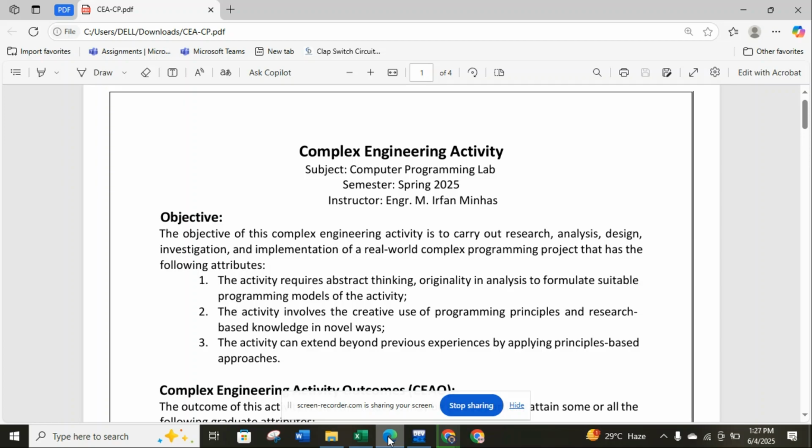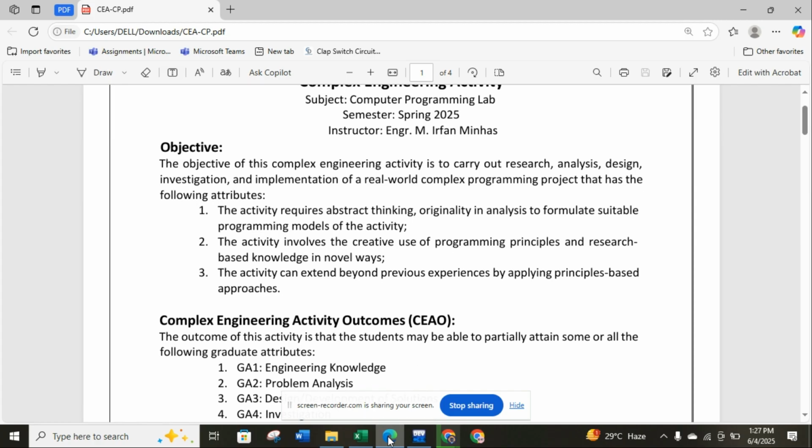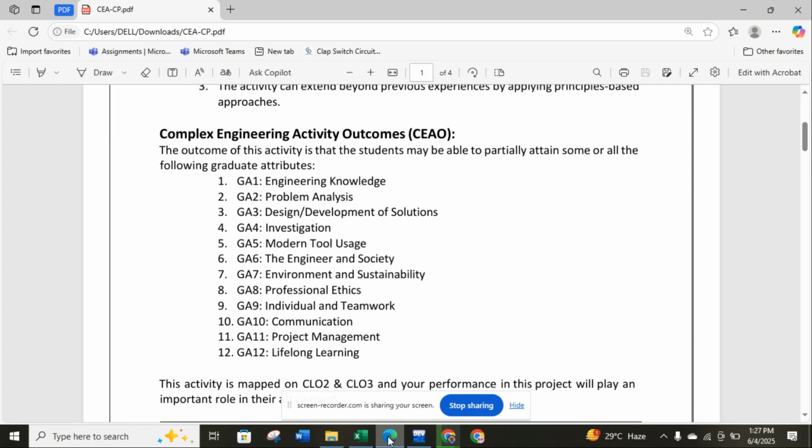Assalamu alaikum everyone. I am Saida Arzuzahara and I am here to present the project which was assigned to me by my lab engineer Mr. Irfan Minhas and theory teacher Sir Umar Farooq. Practically, this video was assigned to me by Sir Umar Farooq. This video is about computer programming and the code which was assigned to us as the final project of our semester.